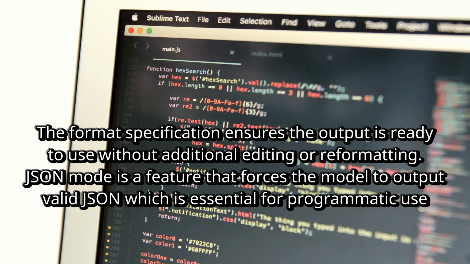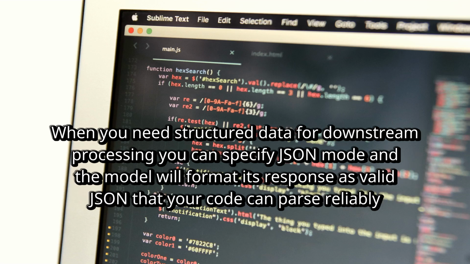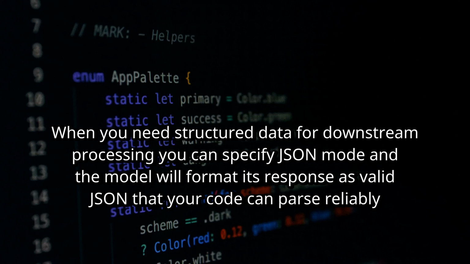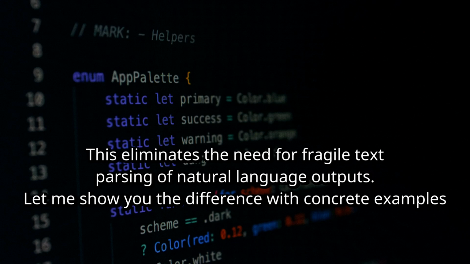JSON mode is a feature that forces the model to output valid JSON, which is essential for programmatic use. When you need structured data for downstream processing, you can specify JSON mode and the model will format its response as valid JSON that your code can parse reliably. This eliminates the need for fragile text parsing of natural language outputs.